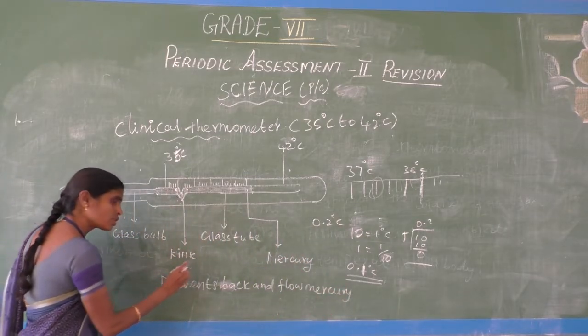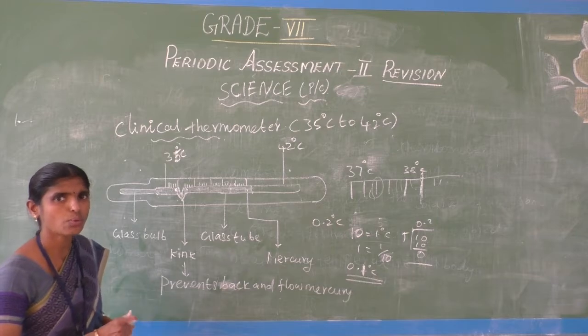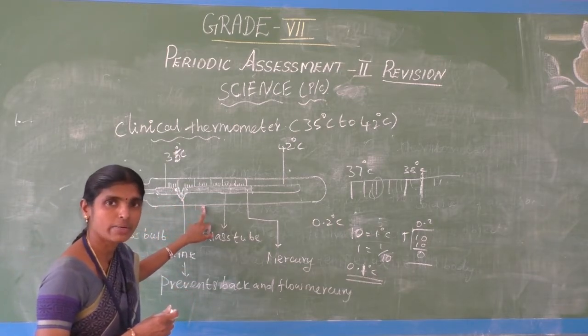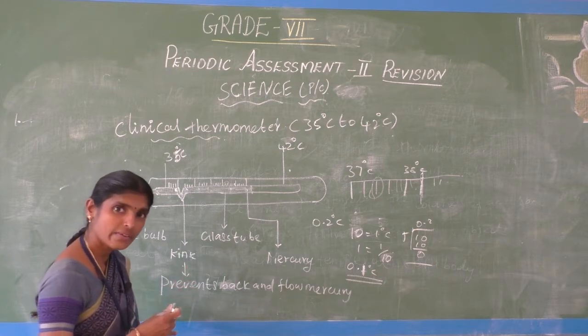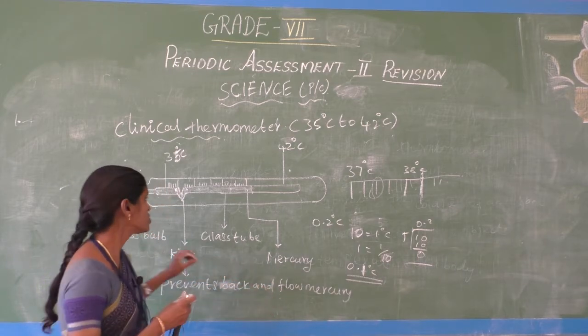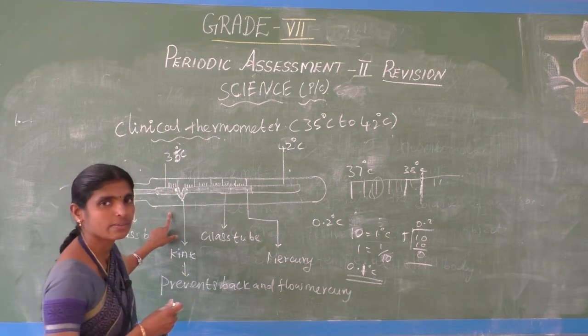That is the use of the kink. Why do we use the kink in the clinical thermometer? To prevent the backflow of mercury.